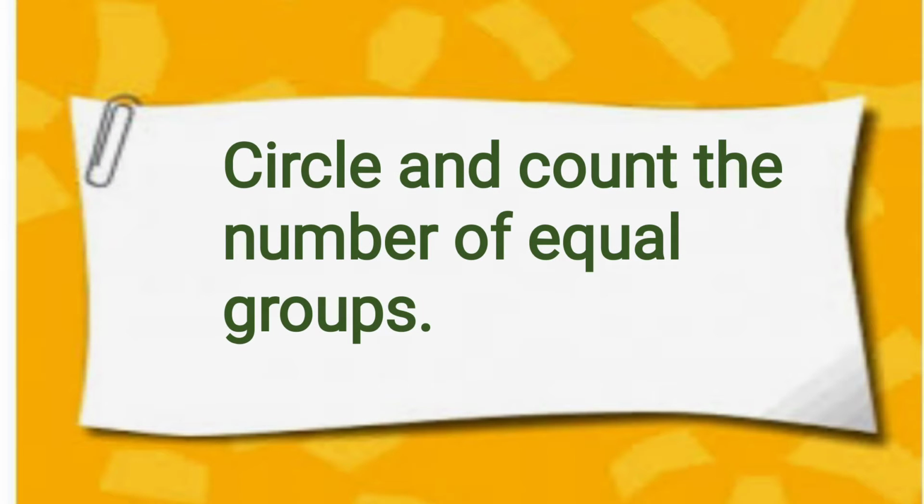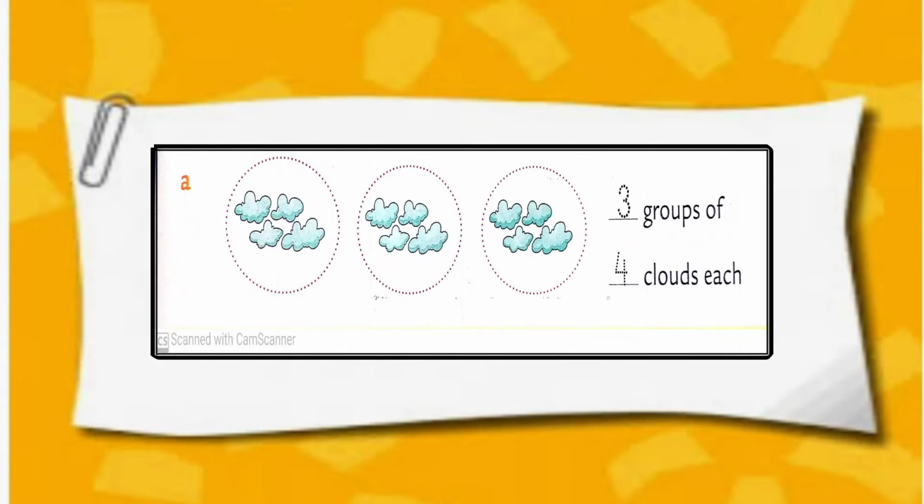Exercise 2. Circle and count the number of equal groups. See, here we learn how to divide the things in the same group. First, we have to make a circle around it, and then we have to count the number of objects present in each group. So, as you can see here, there are 3 groups of clouds. And each group has 4 clouds in it.